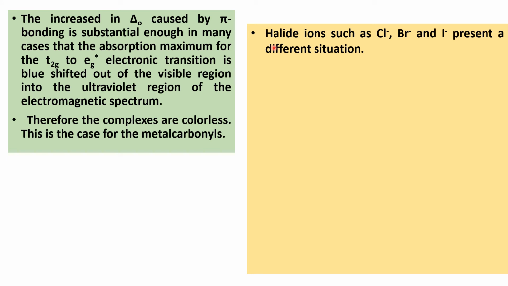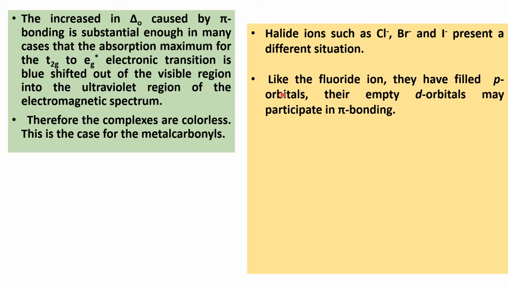Halide ions such as Cl-, Br- and I- present a different situation. Like the fluoride ion, they have filled p orbitals. Their empty d orbitals may participate in pi bonding. In the case of chloride, bromide and iodide ion, they have filled p orbitals and their empty d orbitals may participate in pi bonding.